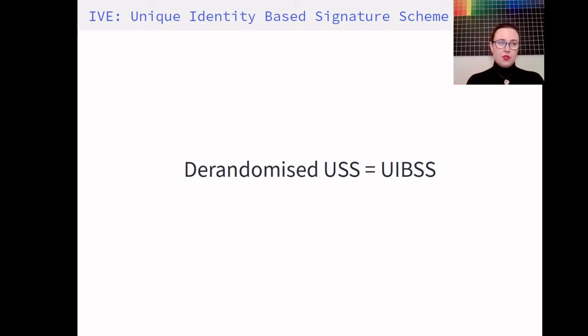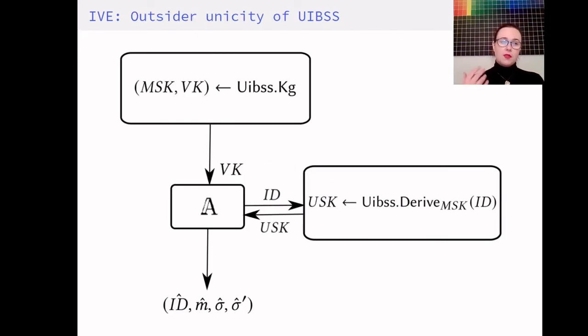And in addition to the normal security notions for identity-based signature schemes, we also insist on outsider unicity of a UTBSS, where the adversary is given the verification key and also a derivation oracle, and she should output a tuple of an identity, a message, and two signatures, where both signatures should verify on the message and identity, but they should not be equal.